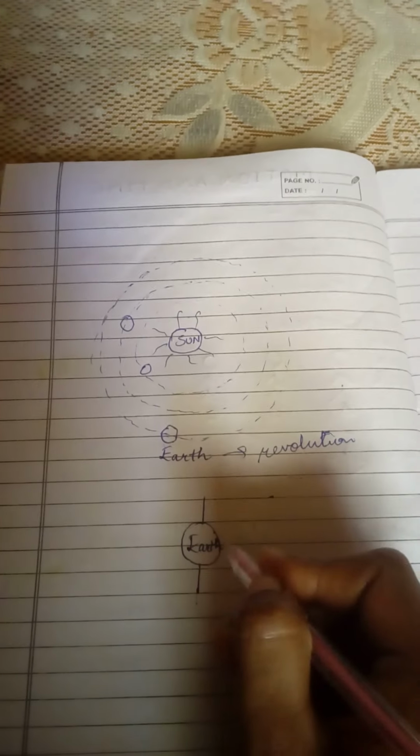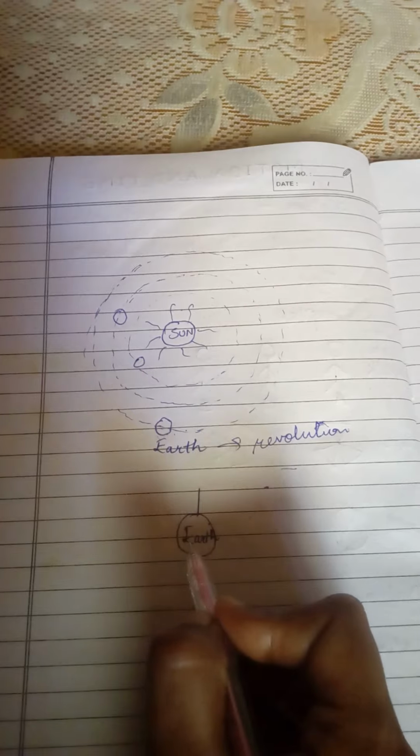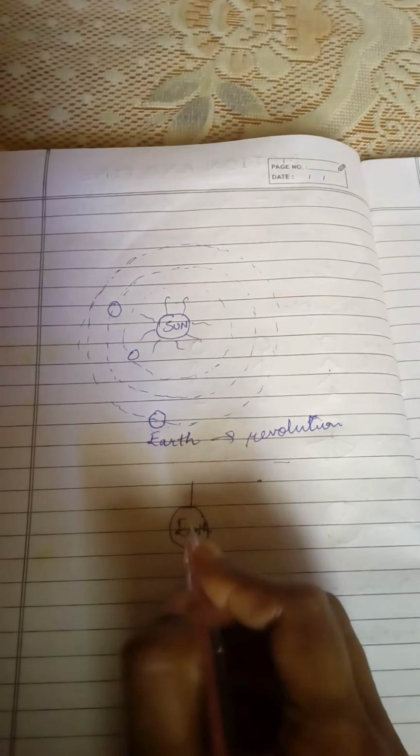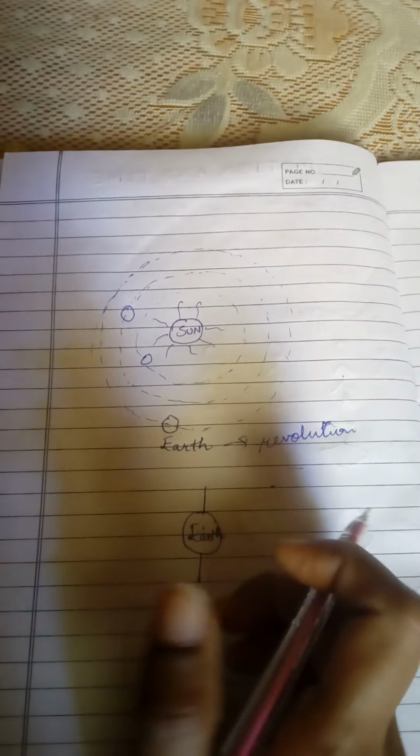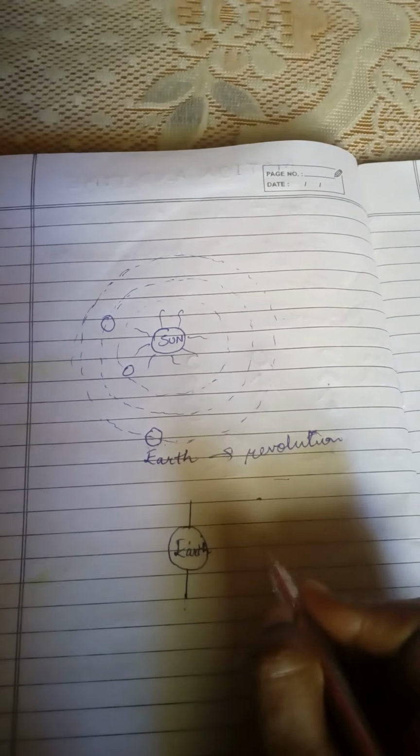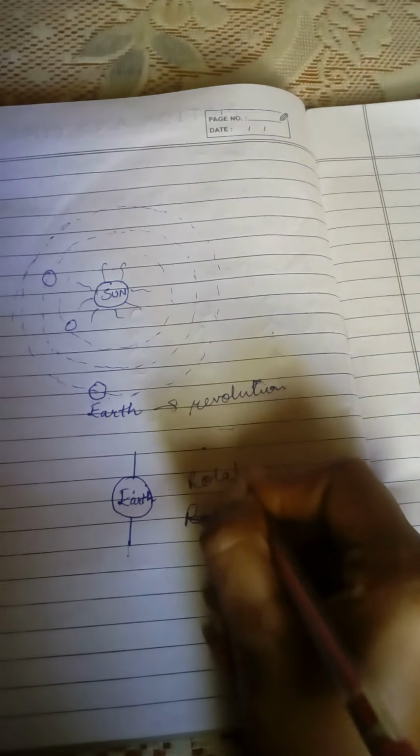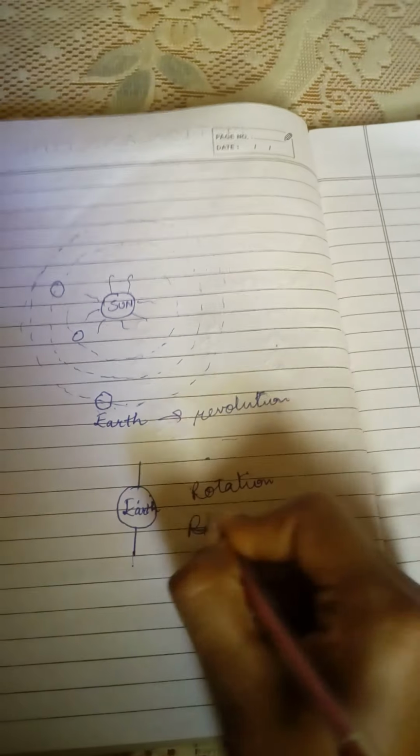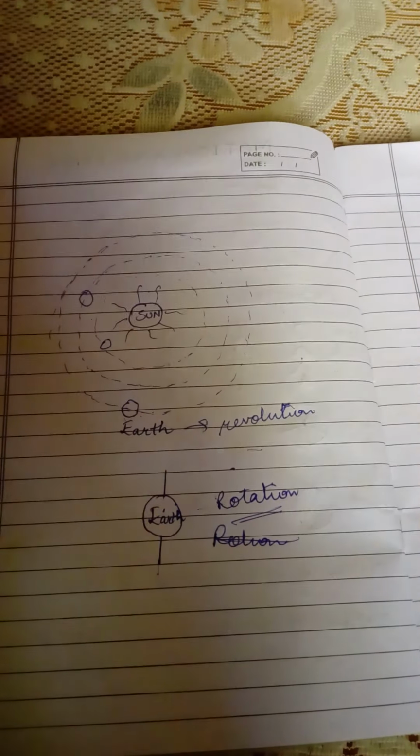Earth also rotates on its axis, and all the places on the earth keep changing their position. So it is also an example of motion. This motion of the earth is known as rotation of the earth around its axis. So these are the two examples of motion of the earth.